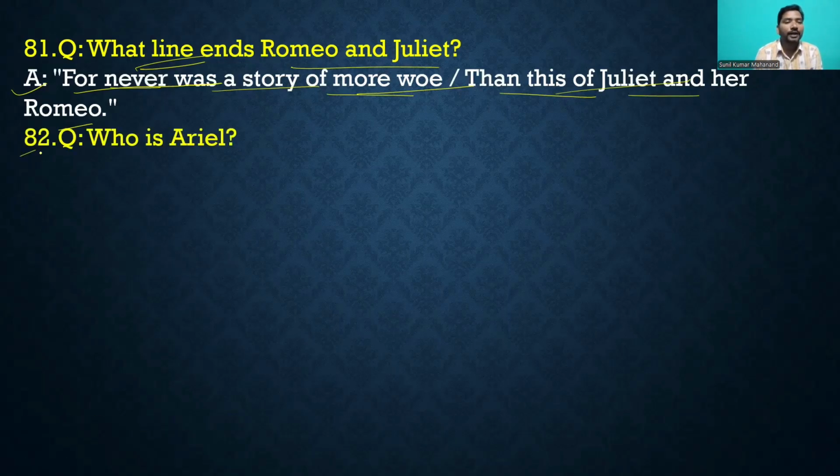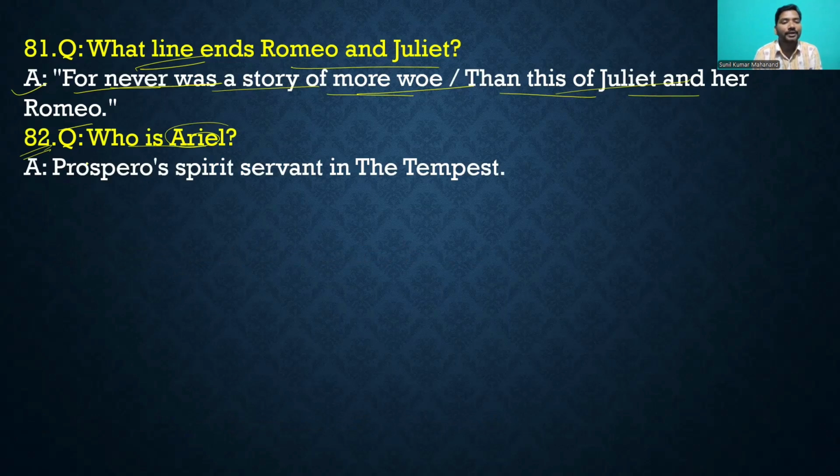Then move to the another question 82. Who is Ariel? Okay, answer is Prospero's spirit servant in The Tempest, right?